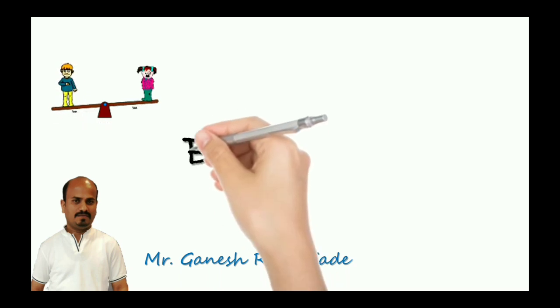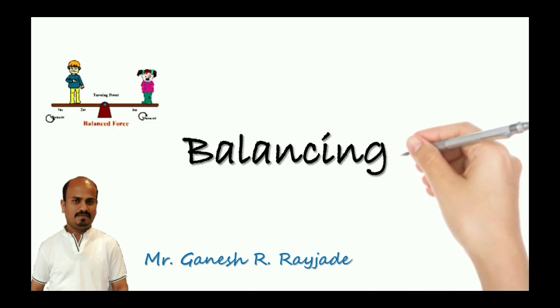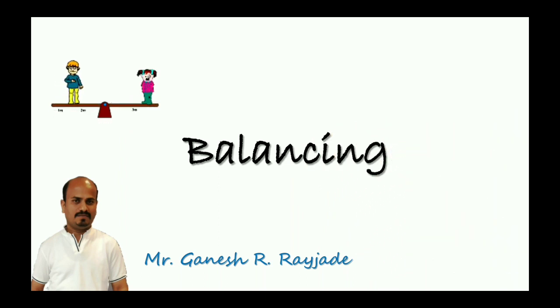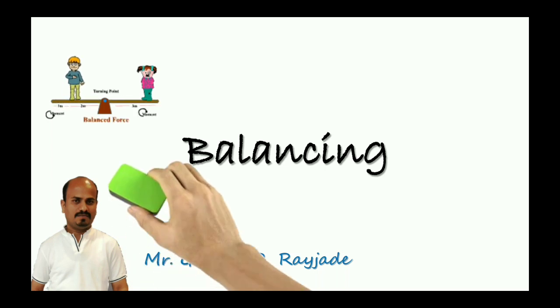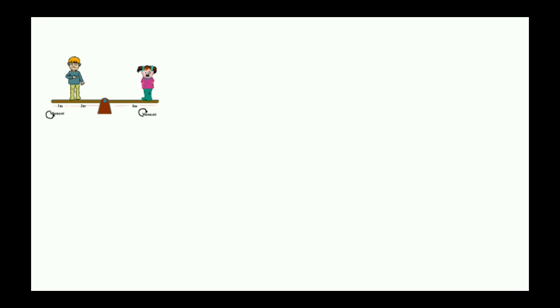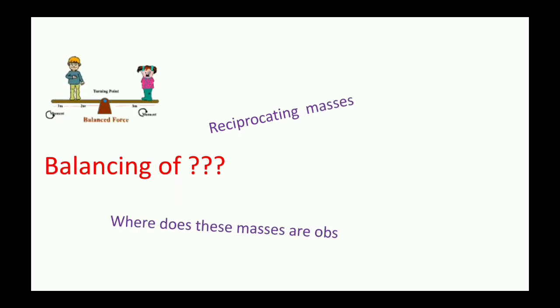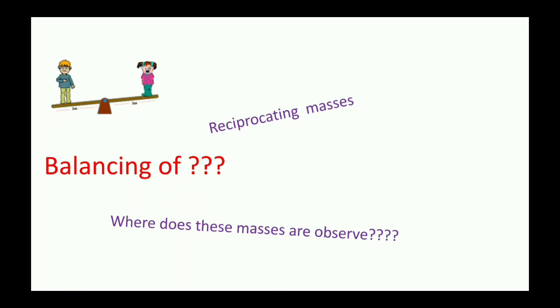Today's video is about balancing. Let's start with the balancing. Balancing of which kind? We are going to discuss balancing of reciprocating masses. Where are these masses observed? If you talk about the engineering applications, the reciprocating mass is obviously observed in the reciprocating engine.